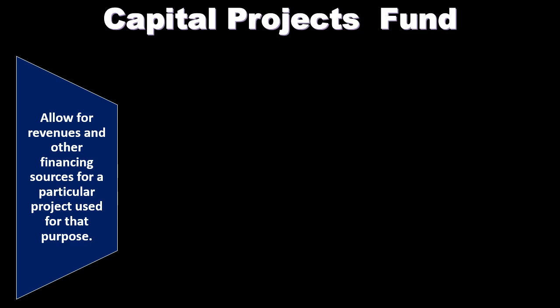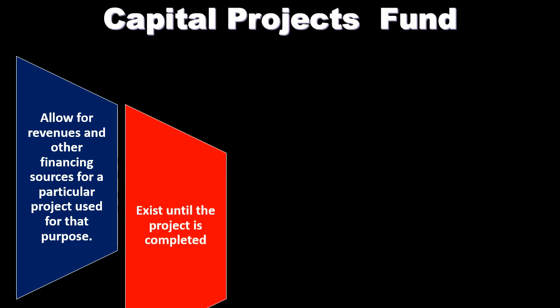Capital projects funds allow for revenue and other financing sources for a particular project used for that purpose. That's what we're going to track within the capital project fund. When we set up a capital project fund, we have a long-term project, and therefore we're going to track revenue and other financing sources, possibly with a larger share from other financing sources, because when we're making a building, a bridge, a library, we may not have revenue financing it, but some other financing source, possibly a transfer from other funds or some other financing option.